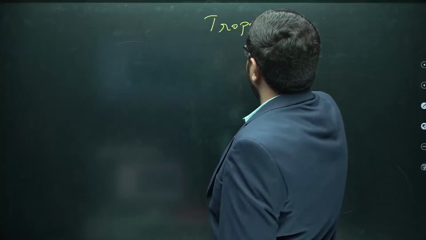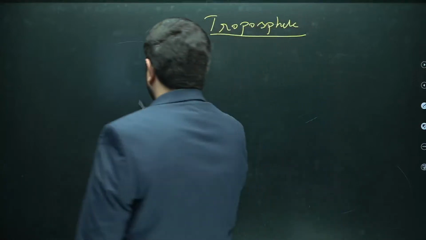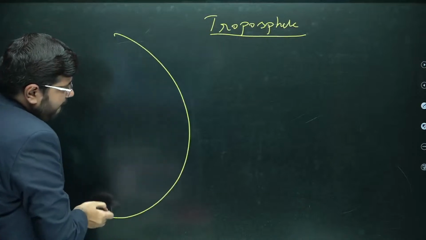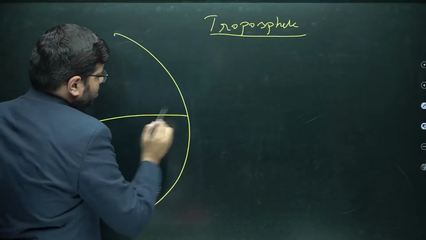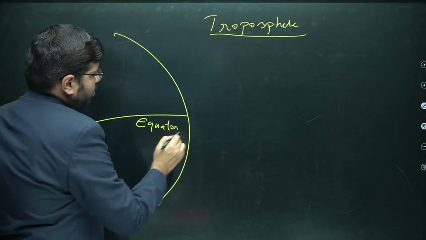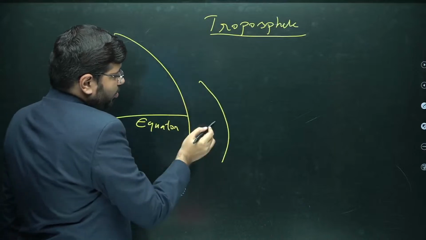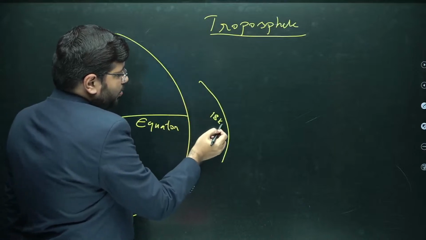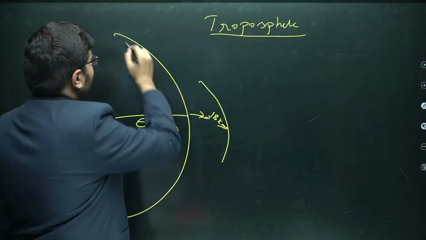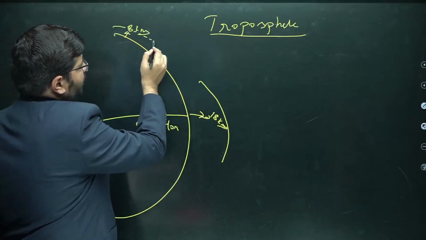Troposphere. Imagine this is planet Earth, and this is the equator. You will find that the troposphere extends to at least around 18 kilometers at the equator, whereas it is only around 8 kilometers at the poles.